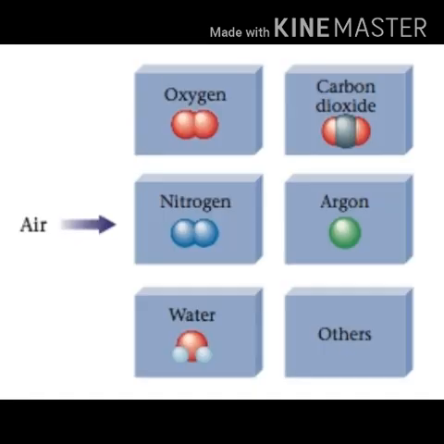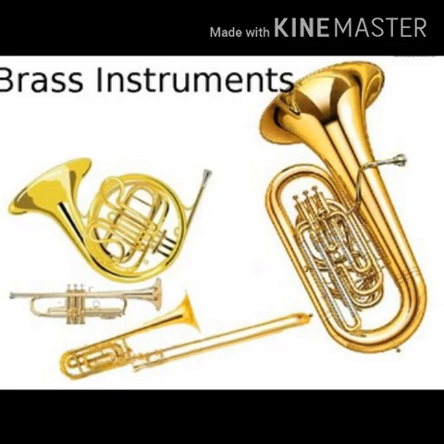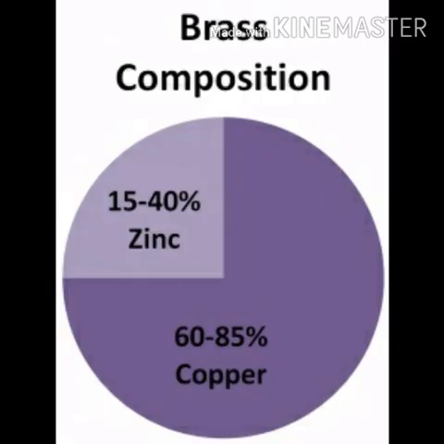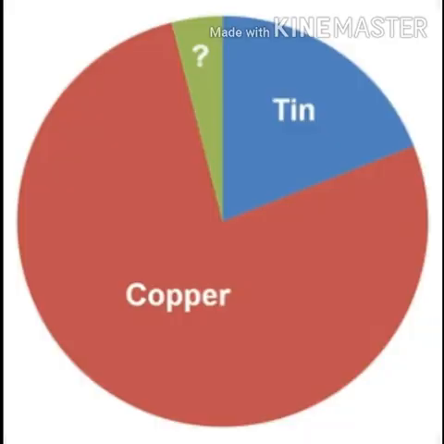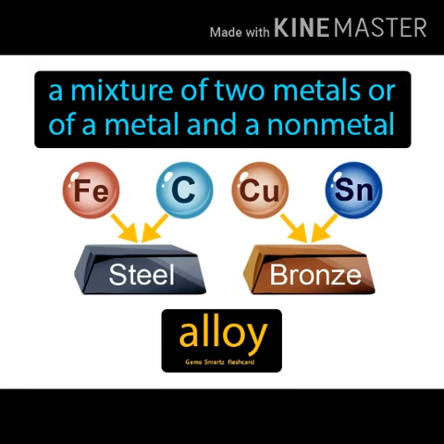For example, the main constituent molecules of the mixture air are nitrogen, oxygen, argon, water and carbon dioxide. Similarly, the mixture brass contains atoms of copper and zinc, while the alloy bronze contains atoms of the elements copper and tin. An alloy is a mixture of two metals or of a metal and a non-metal.